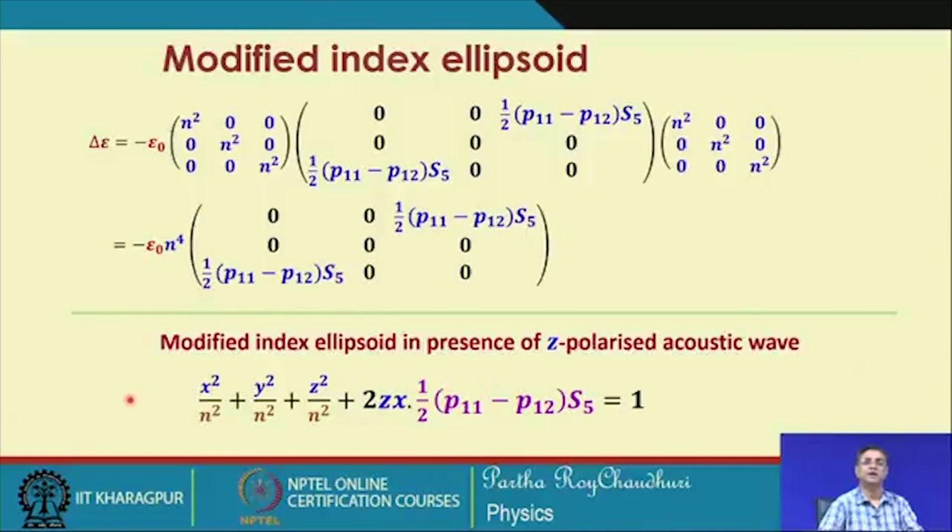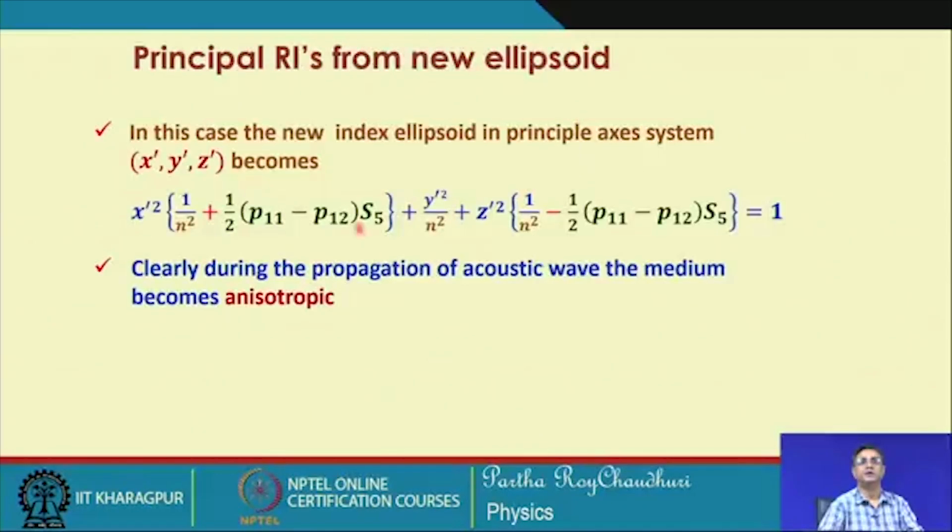So, we conclude that everything remains the same. While studying all the individual cases, we find that everything remains the same, only that the relevant shear strain component is effective and non-zero, and that defines the new birefringence of the system. So, in this case the new index ellipsoid in the principal axis system becomes this, because now it is attached to x prime squared and z prime squared. So, this is the new principal refractive index.